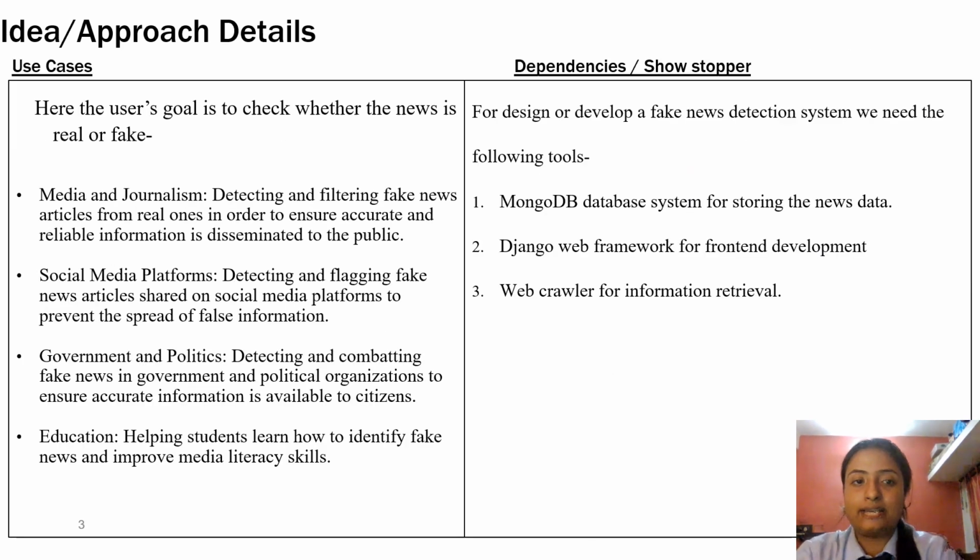Coming to the next slide, why have we selected this topic, and what is its actual application in real life? First, if we are able to detect and filter fake news articles from the real ones on the internet, it would provide a very peaceful environment on social media. It will cut down the fake articles being posted.